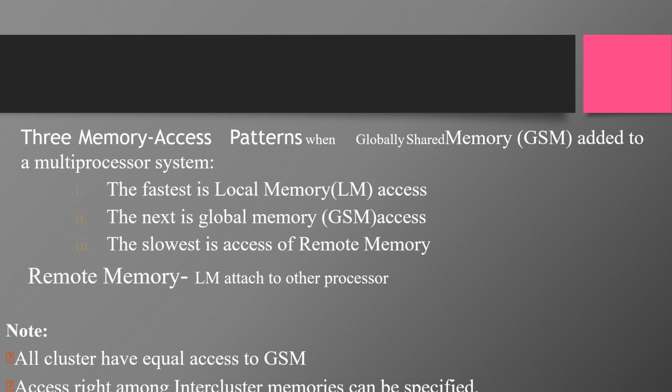And the slowest is access of remote memory, that means any processor having the farthest distance from the memory, which is called the remote memory. The models shown previously, UMA and NUMA, can be modified to allow a mixture of shared memory and private memory with pre-specified access rights. So we can combine the UMA model and the NUMA model.